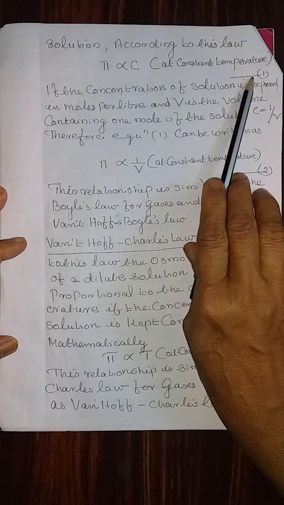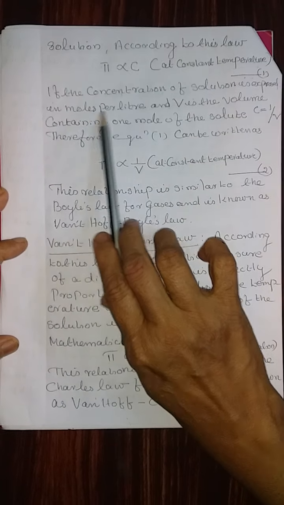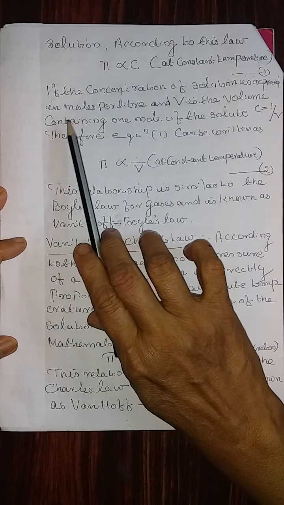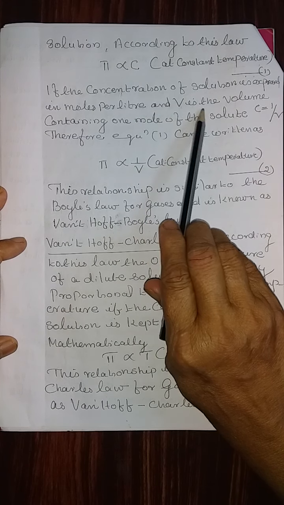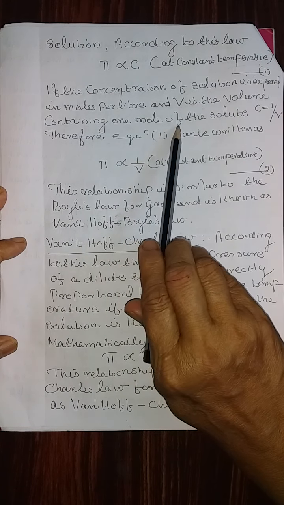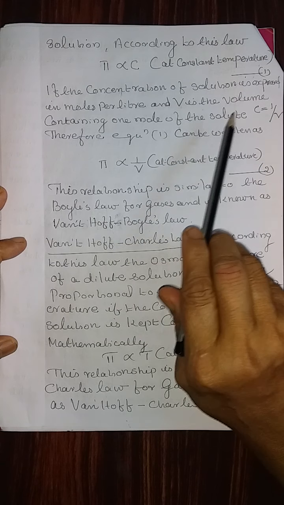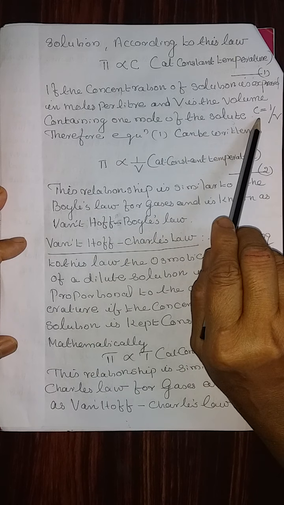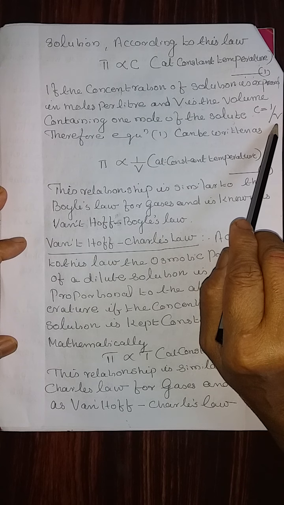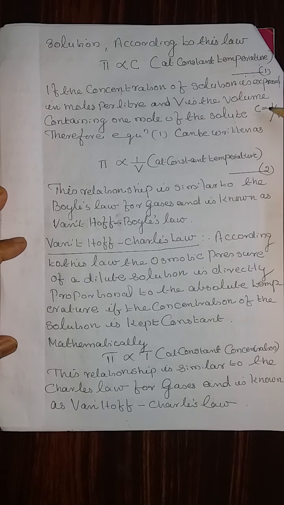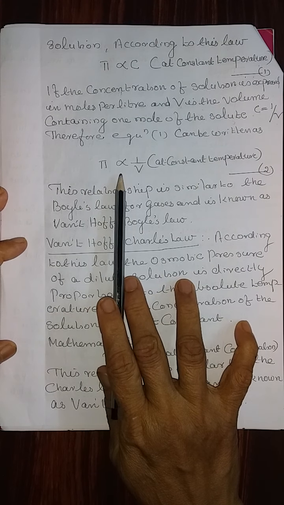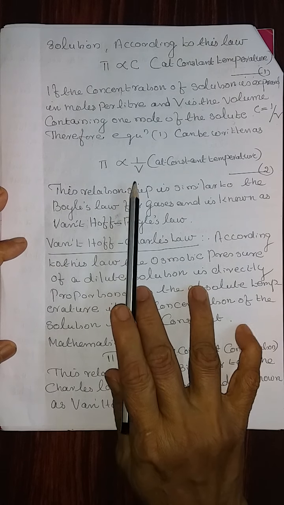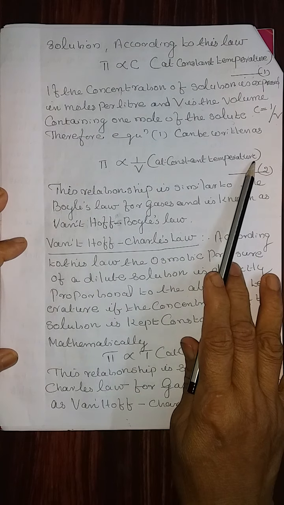Let this be equation number 1. If the concentration of the solution is expressed in moles per liter and capital V is the volume containing 1 mole of the solute, concentration C is equal to 1 by V. Therefore, substituting the value of C in the first equation, we can write pi is proportional to 1 by V at constant temperature.